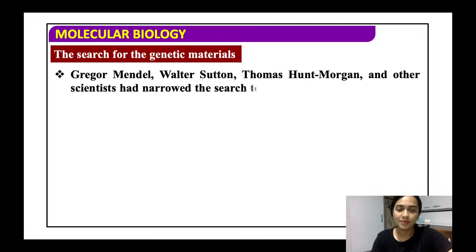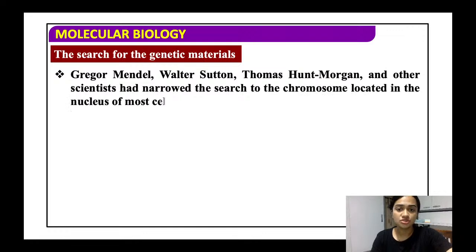So Gregor Mendel, Walter Sutton, Thomas Hunt Morgan, and other scientists narrowed down their search to the chromosome. Earlier, Mendel did not specify the chromosome. He only stated that there is a transfer of some material from one generation to another. So Walter and Sutton came up with the chromosomal theory of inheritance.